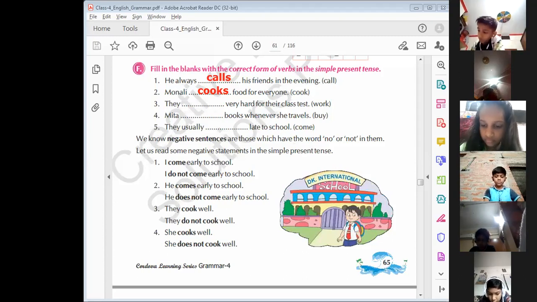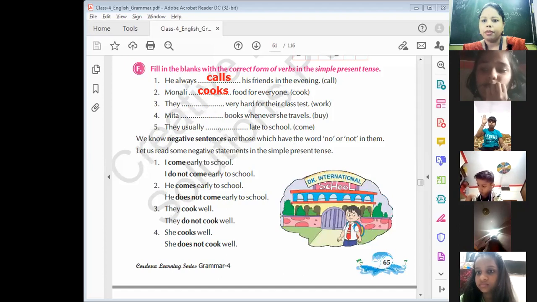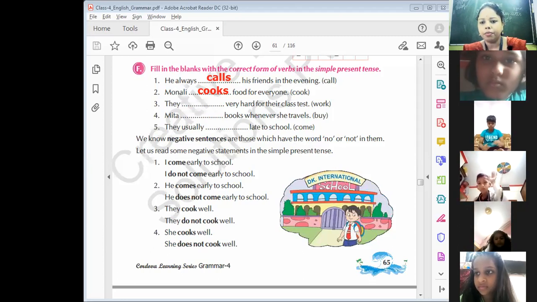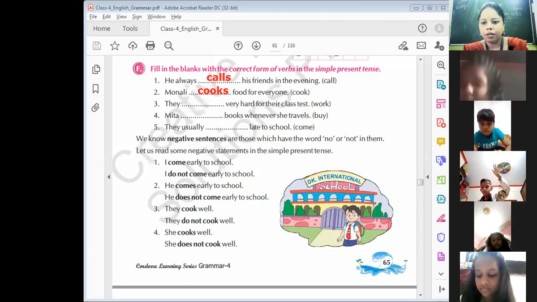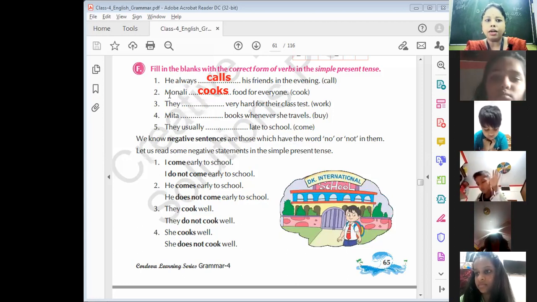What will it be? Ma'am, works. Yes, ma'am. Anyone else? Yes, Arushi. Ma'am, they work hard. Yes, Sparsh. Ma'am, they work hard. Yes, Rishabh. They work hard. Annapurna. Ma'am, they work hard. Ayushi. Ma'am, they work hard.